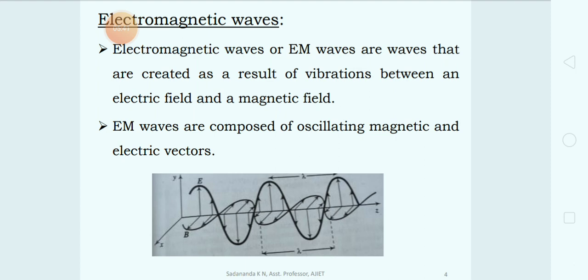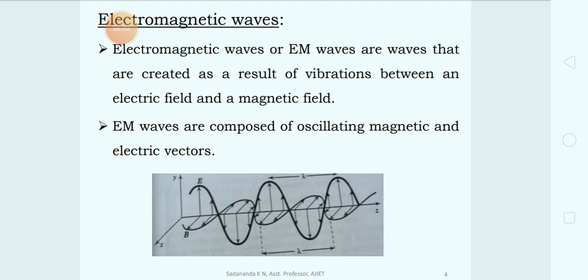The next concept is the plane electromagnetic wave, or we say plane waves. Plane electromagnetic waves are the waves that possess variations only in the direction of propagation, and their characteristics remain constant across the planes.